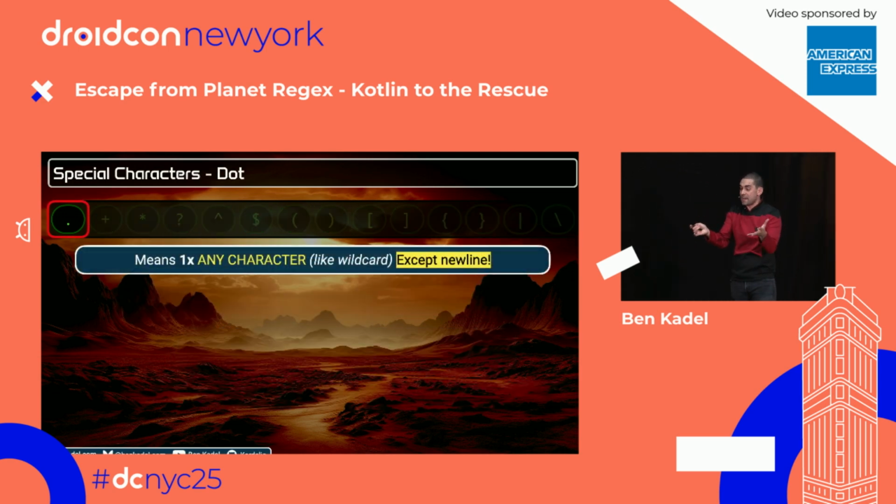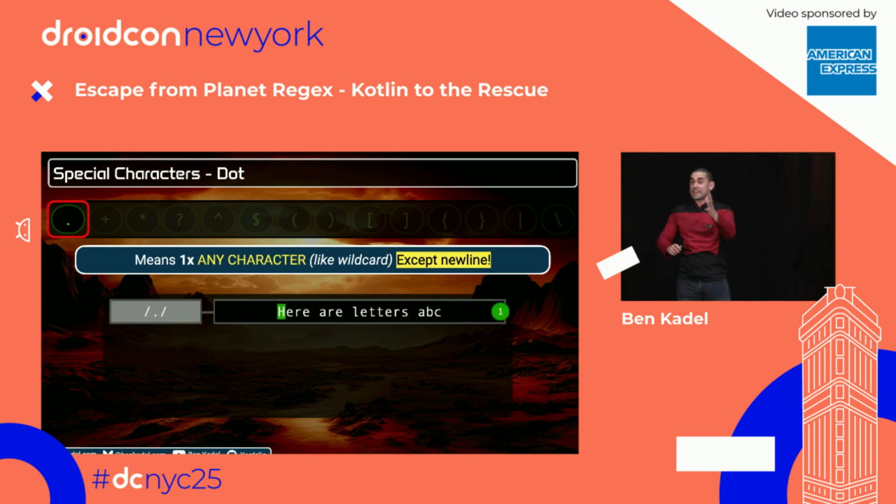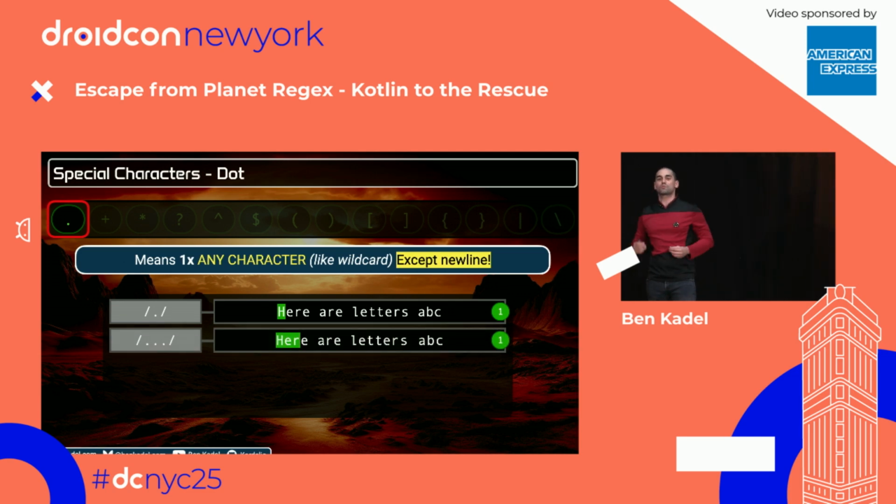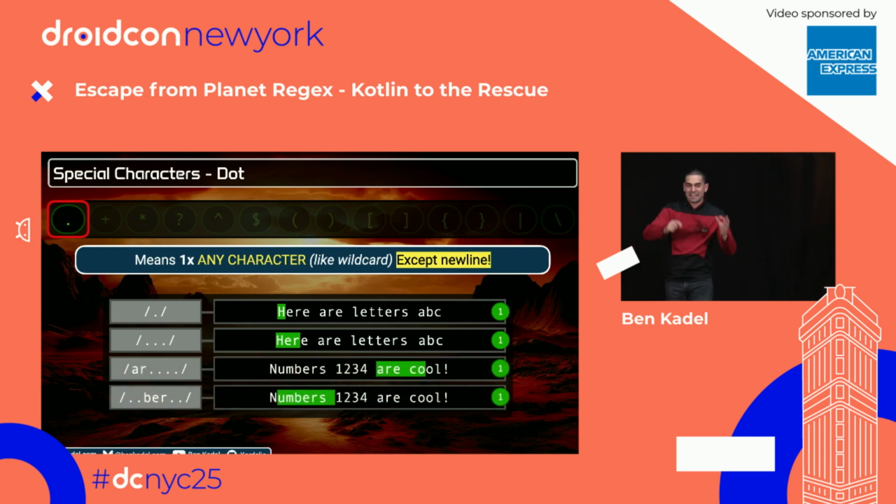So let's look at one of these characters, the dot, which means wild card. Its special ability is it can be any character you want, except for new line. Let's see some examples, it'll make more sense. Here I'm saying regex, find me the first occurrence of any character. So regex is like, yeah, the first character will do, capital H, see you later. Here I'm looking for the first three characters. Again, regex finds the first occurrence of any three characters, so the first three will do. Now we can and should anchor our patterns and our searches in bits that we know, so the literal characters that we know, and then obviously the wild characters that we're not sure of.